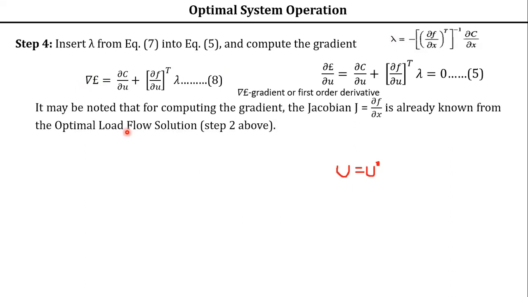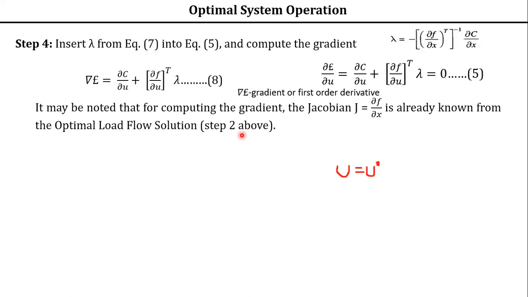Now it may be noted that for computing the gradient, the Jacobian, we have already defined it. What is the Jacobian in our equation? What is the Jacobian here? Dou f by dou x in equation 4 is already known from the optimal load flow solution, isn't it? That is step 2. What have you done in step 2?